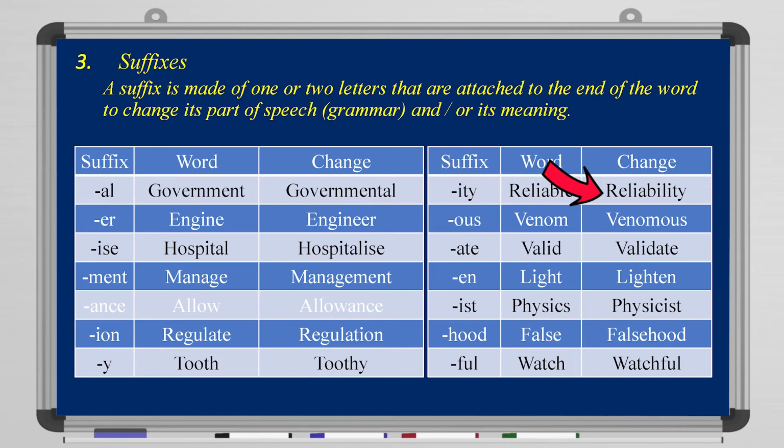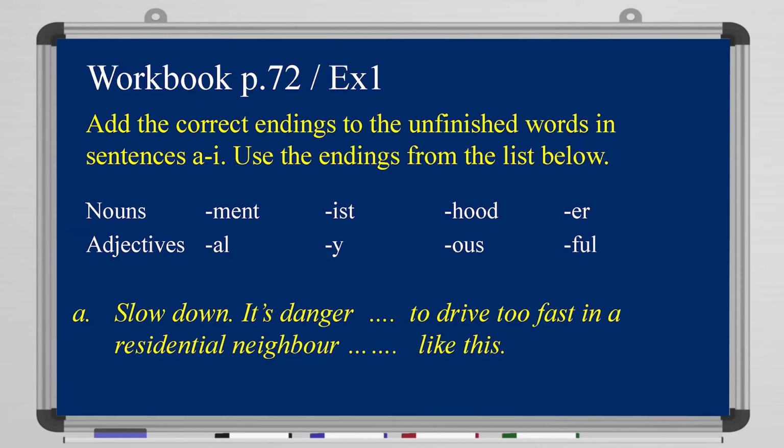Reliable, reliability. Venom, venomous. Valid, validate. Light, lighten. Physics, physicist. False, falsehood. And finally, watch, watchful. So these suffixes are added at the end of the word and change the part of speech and also the meaning.